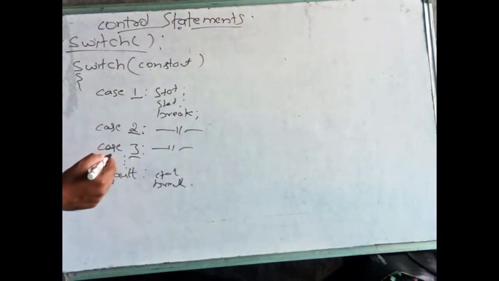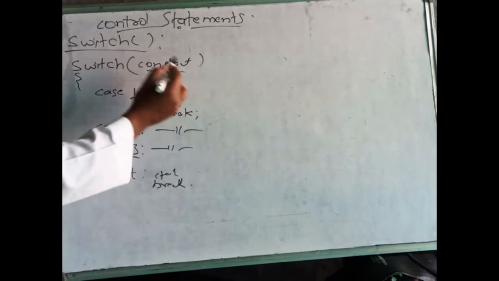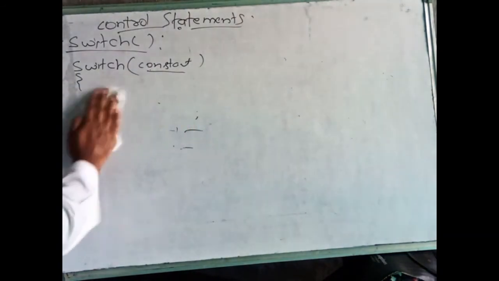I am giving 1, 2, 3. It depends on the condition. It may not be 1, 2, 3 only. Whatever we want, we can provide here. Clear? We will see one example. At that time you will understand.